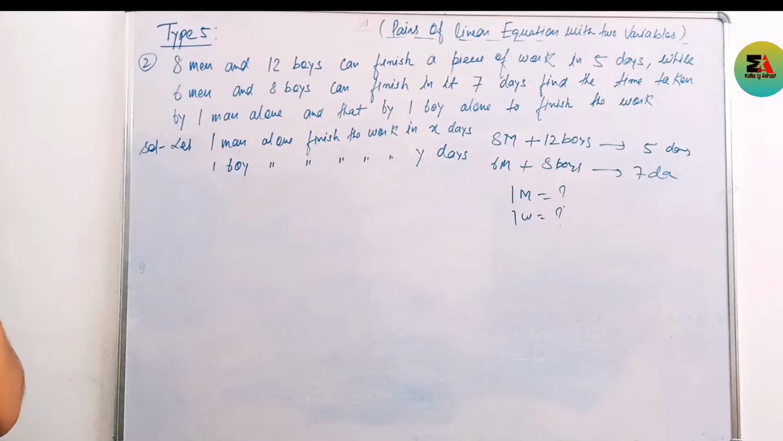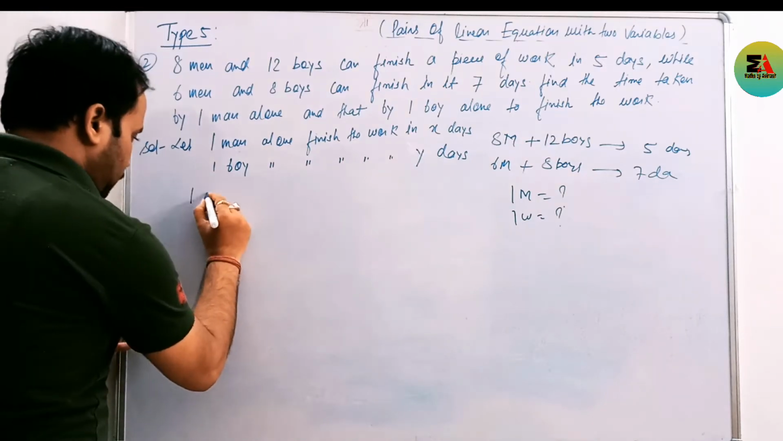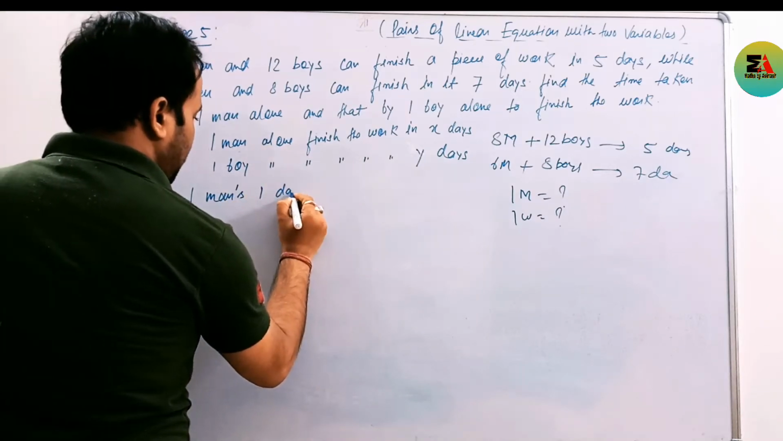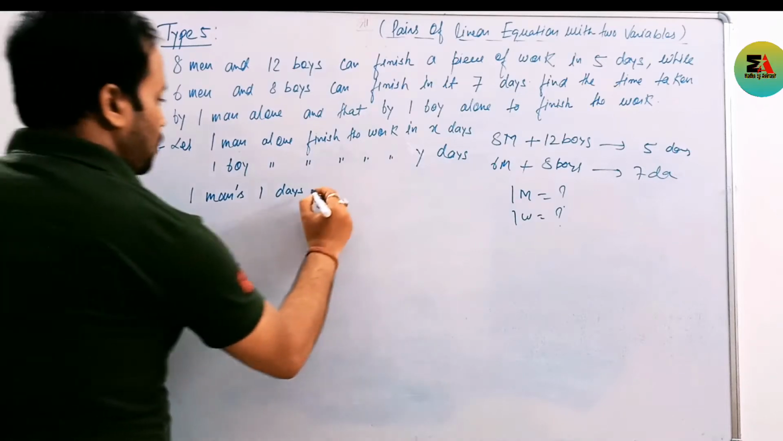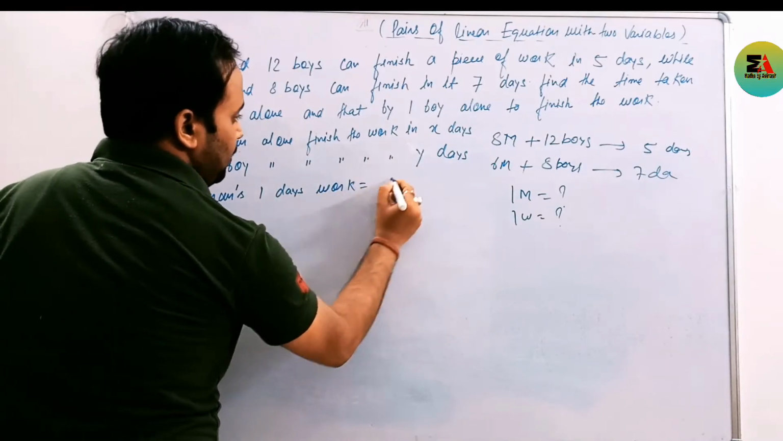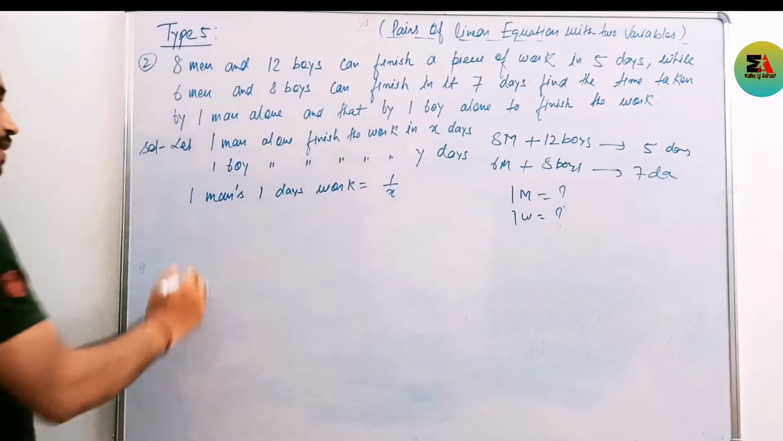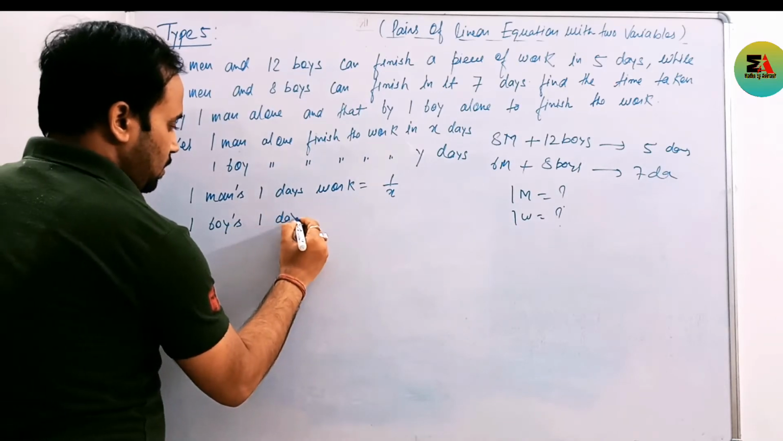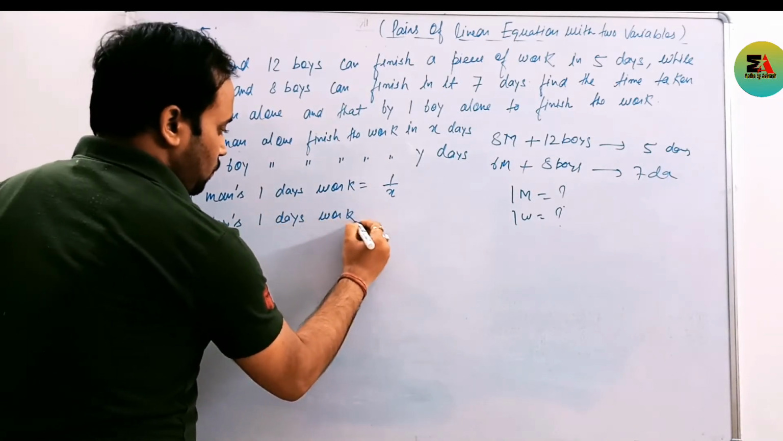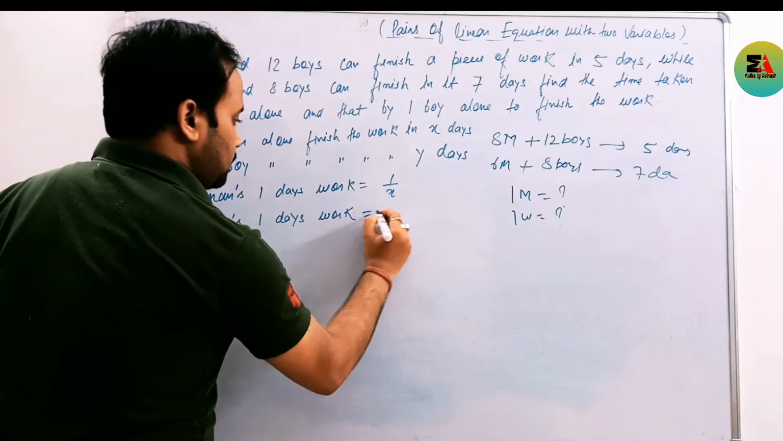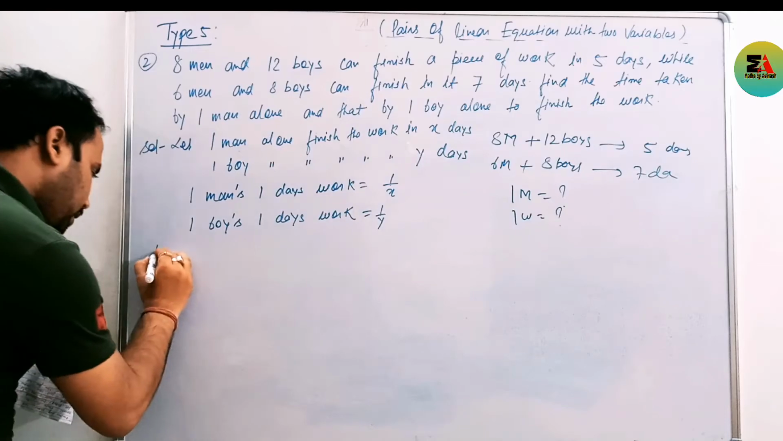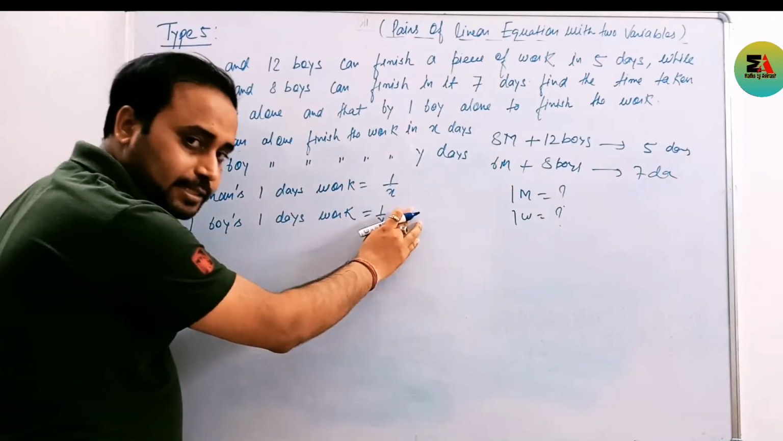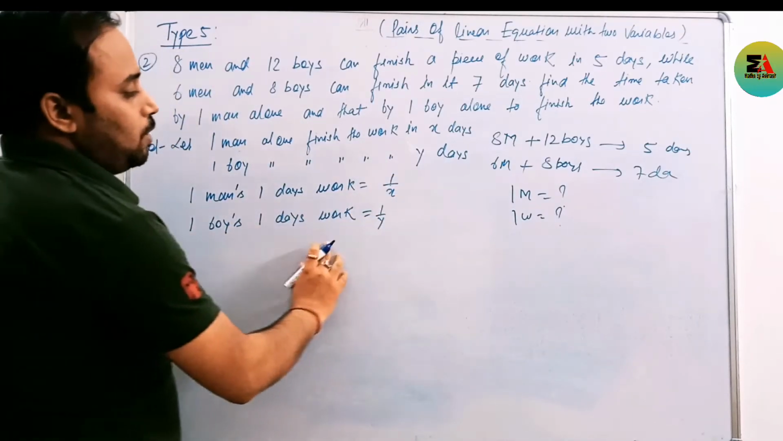Clear? Then what we write here? One man's 1 day's work will be what? 1 by X. Same as one boy's 1 day's work will be what? 1 by Y. Therefore, according to the question, what condition is said? One man's 1 day's work is 1 by X. One boy's 1 day's work will be 1 by Y.